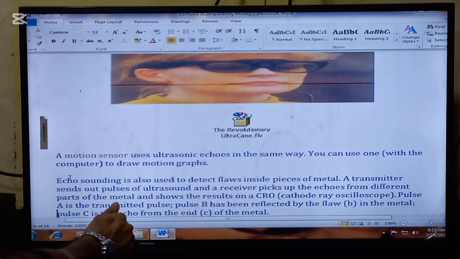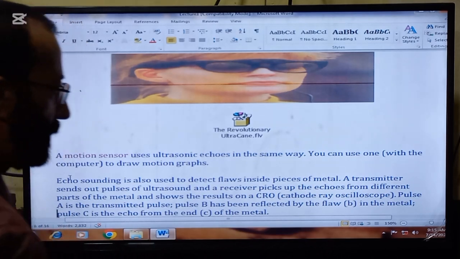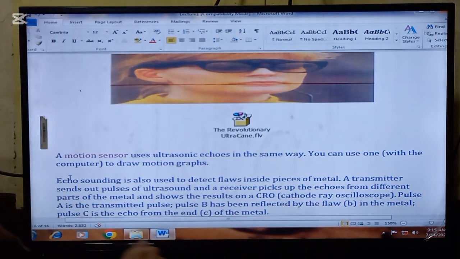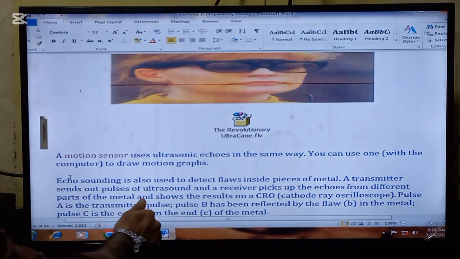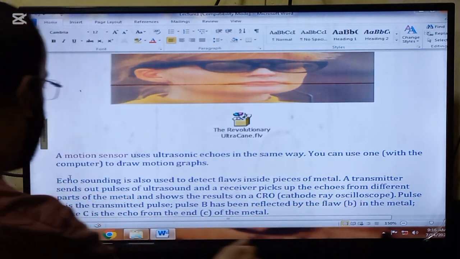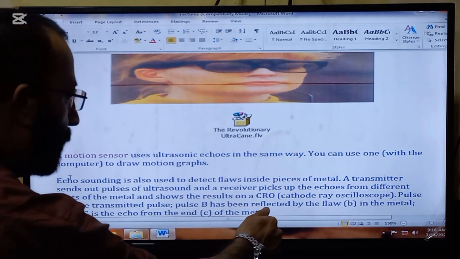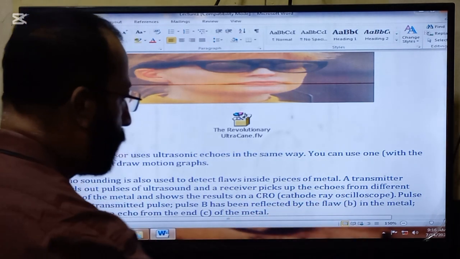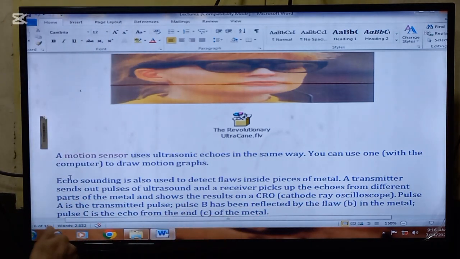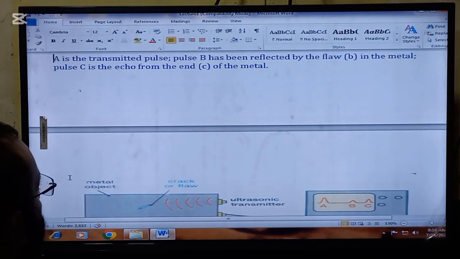Echo sounding is also used to detect flaws inside pieces of metal. A transmitter sends out pulses of ultrasound and a receiver picks up the echoes from different parts of the metal and shows the results on the CRO, cathode ray oscilloscope. Pulse A is the transmitted pulse.